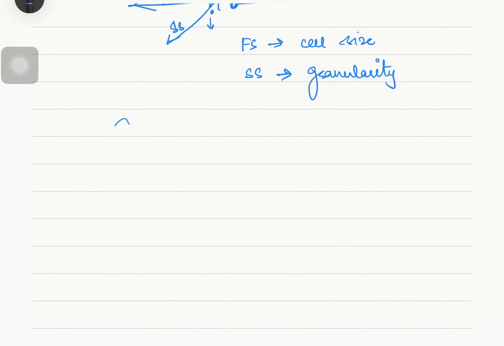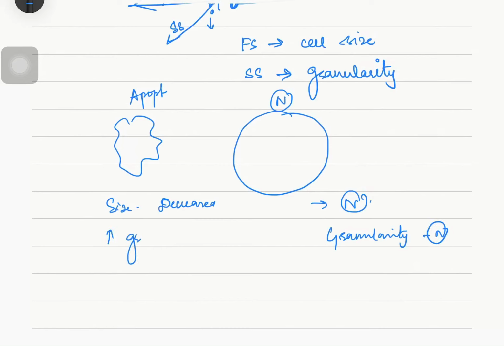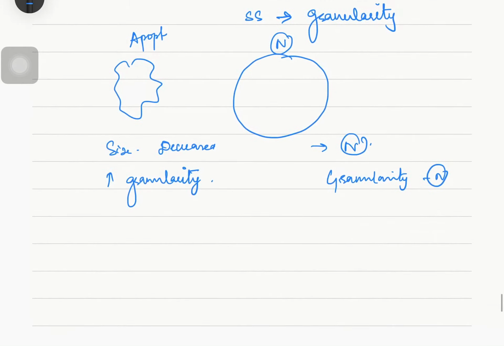Comparing an apoptotic cell with a normal cell, the size is decreased, and there is increased granularity due to the release of granular substances from the cytosolic organelles.